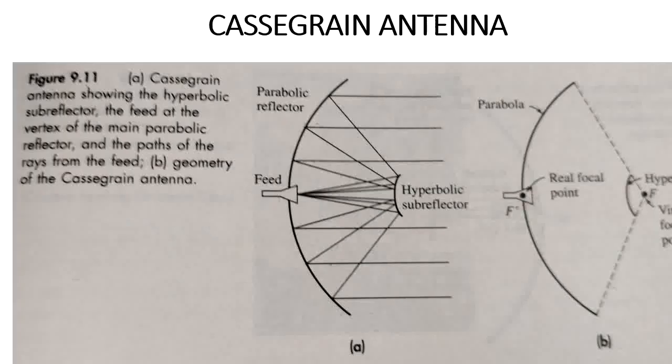Okay, now let me discuss the next type of antenna, called the cascade antenna. In the cascade antenna we have two reflectors.